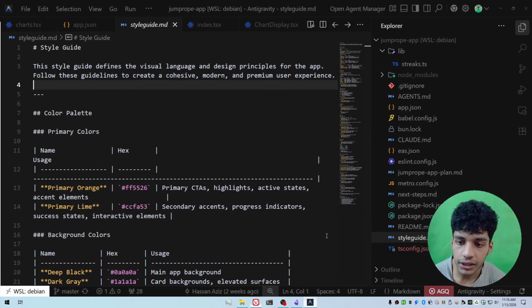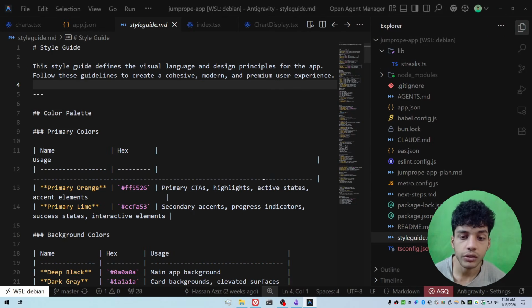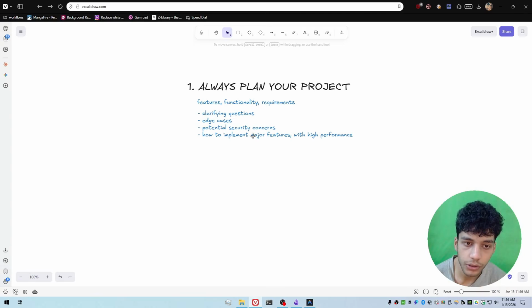You're going to save that in a markdown file in your project, like what I did over here, and then you're going to use this in your project to guide the entire application design process, right? And when I say design, I also mean the coding part. All right, so that's the first step. You need to always plan your project. You need to have all of these things written down somewhere so that you can reference them with AI later when you're actually building the application.